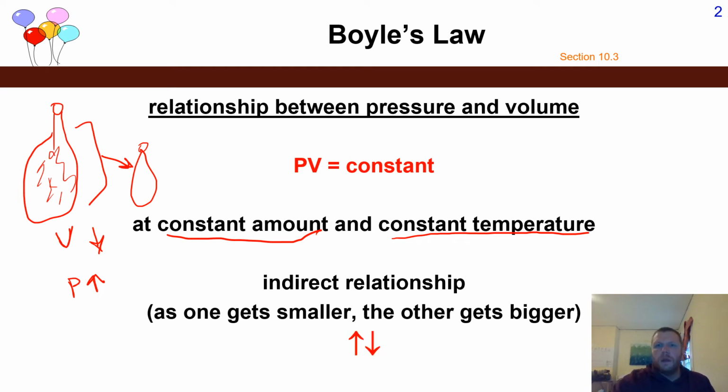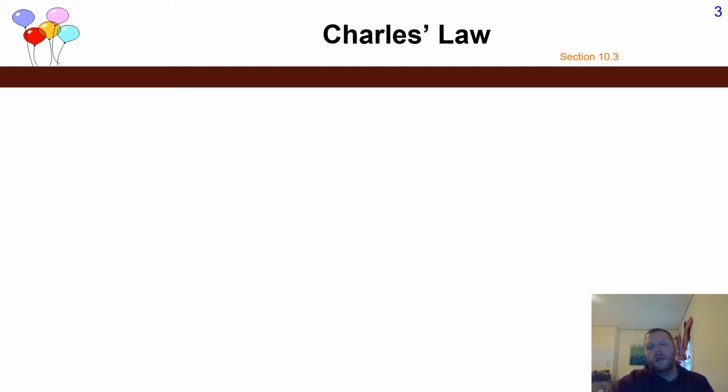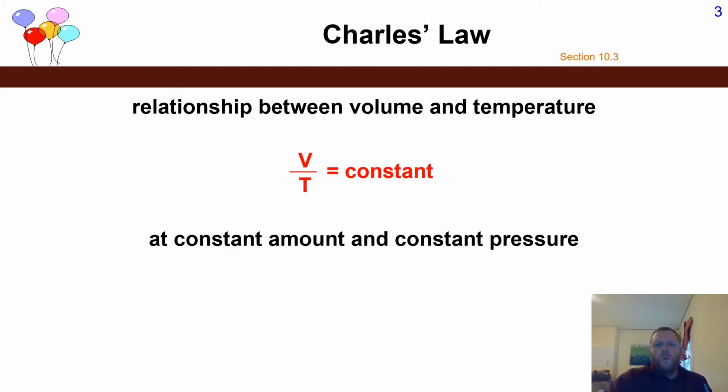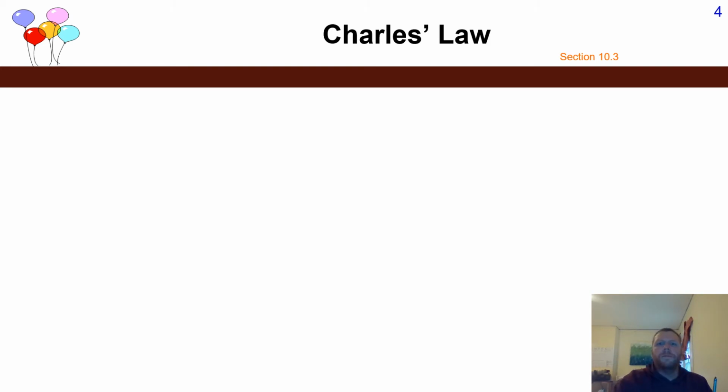Now, Charles's law is a relationship between volume and temperature. It explains that there is a direct relationship between volume and temperature: as the volume goes up, the temperature also is going to go up.